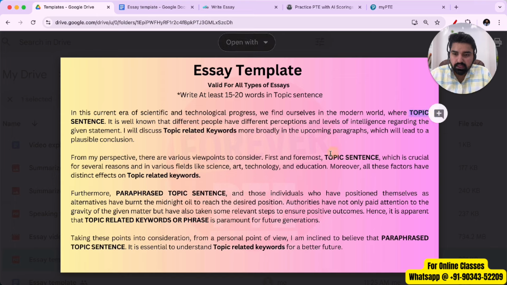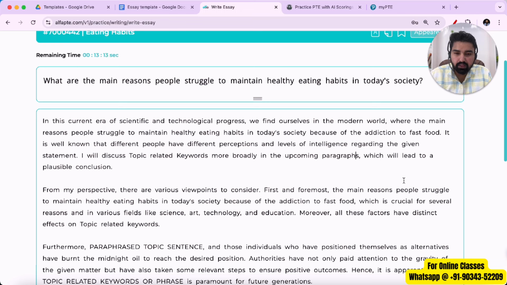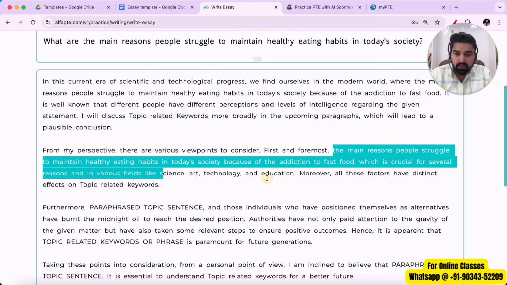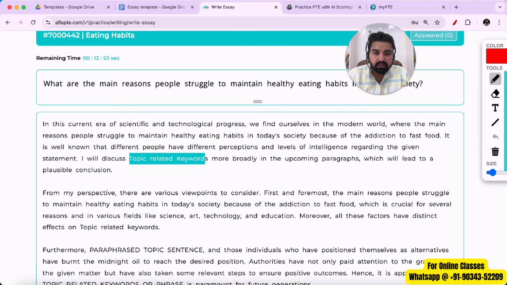In the first and second paragraph, you can use the same topic sentence, but if you have more ideas and you think you can add something else, then you can use the topic sentence only in the first paragraph, and in the second paragraph you can create a new line as well, right? For the time being, I'm using the same lines in paragraph number 1 and 2, but again, it's up to you. If you're comfortable making new lines, you can do that as well. Now, I have pasted the same line in paragraph number 2. So I'll add some topic related keywords. We'll have to brainstorm and write down some topic related keywords.